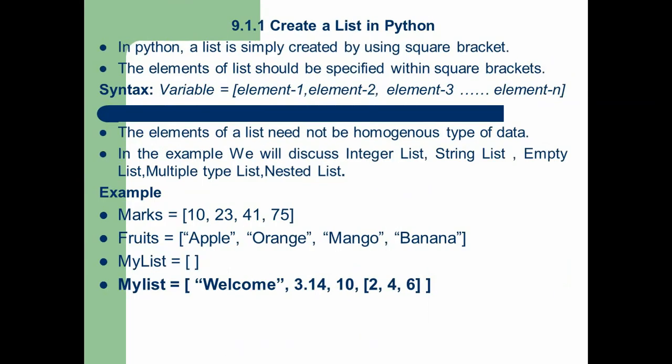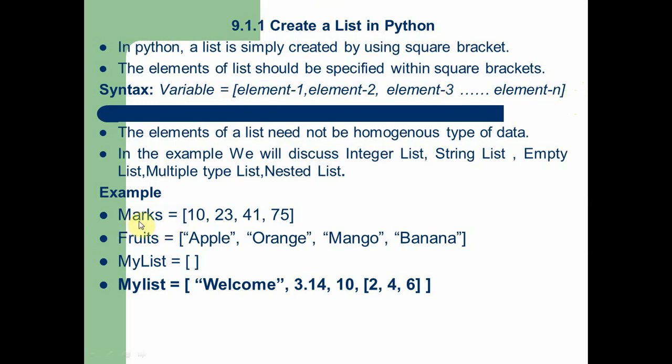Now we are going to see the next topic, how to create a list. In Python we can create a list with a simple syntax. Here you can see you write the variable name. After that, using the equal symbol, you start the list elements with a square bracket. You can add many elements in the list. When you complete the list elements, you should enclose them with the close square bracket. So this is the simple method for creating a list.